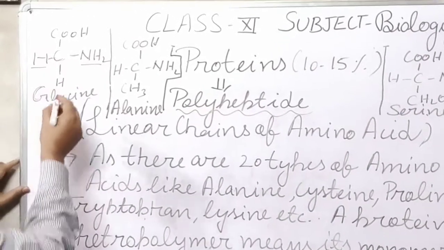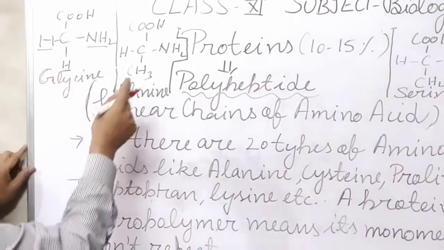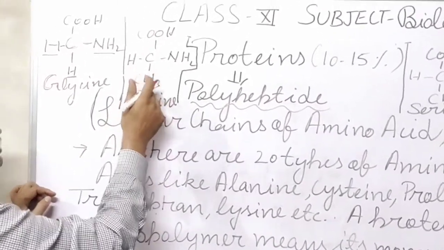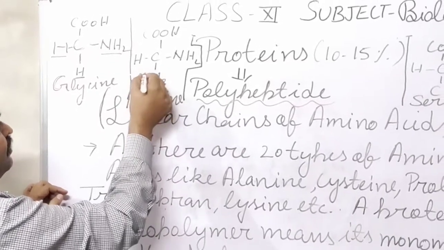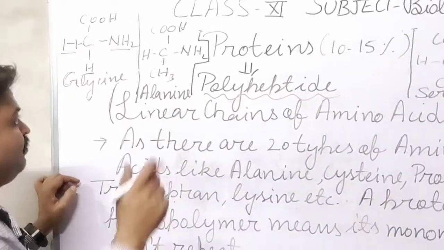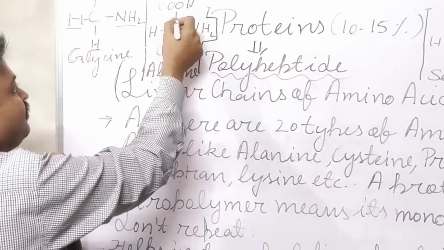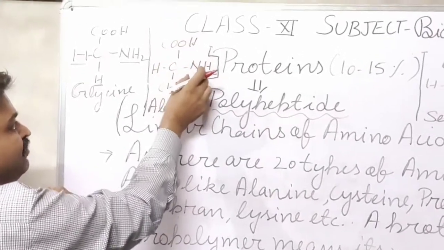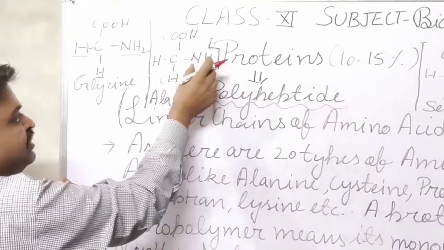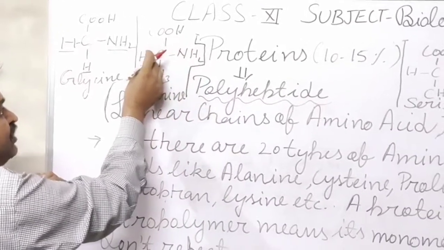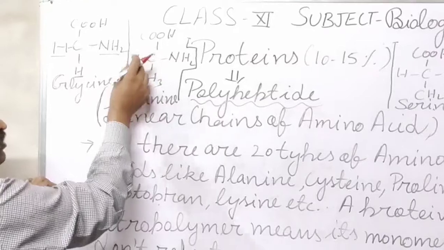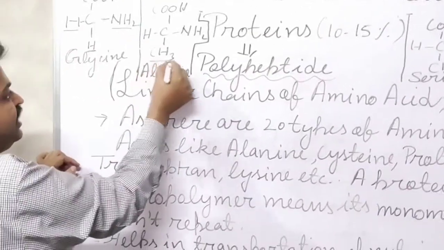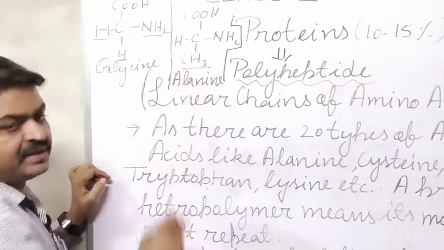In this, hydrogen is here, but in the alanine, in the place of hydrogen, what is here? It is a methyl group. Means one bond of the carbon is connected with the carboxylic group, one bond of the carbon is connected with the amino group, and one bond of the carbon is connected with hydrogen, but one bond of the carbon is connected with the methyl group.